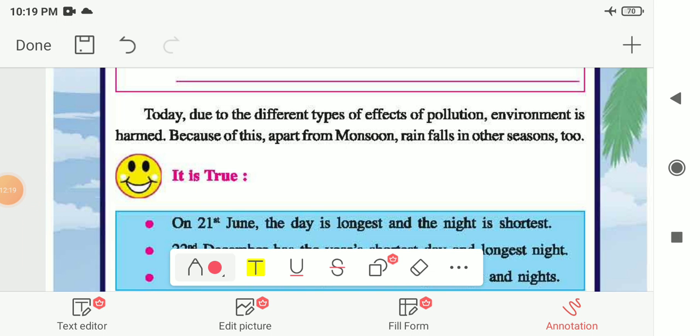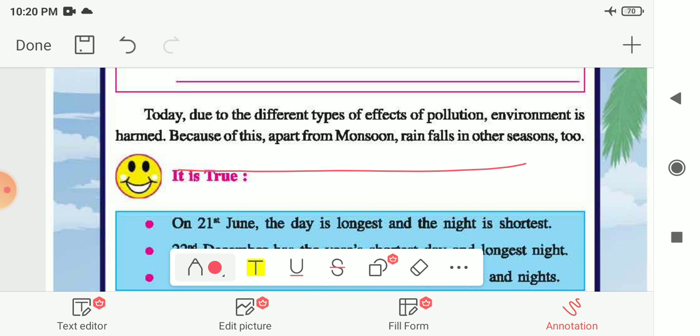But you may say that nowadays we are experiencing all three seasons within a day or within two days. So why is this happening? Today, due to the different types of effects of pollution, the environment is harmed. We know the different kinds of pollution are there: air pollution, and global warming is also there.